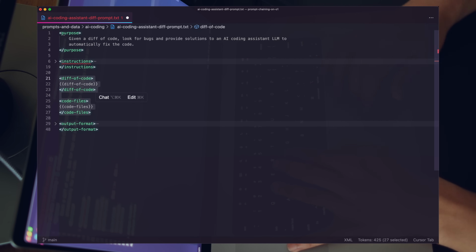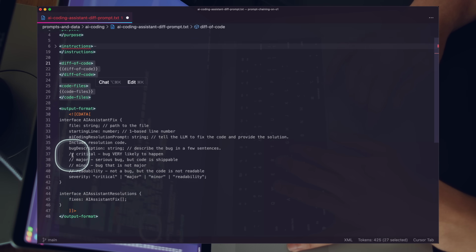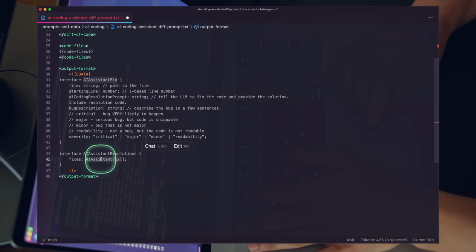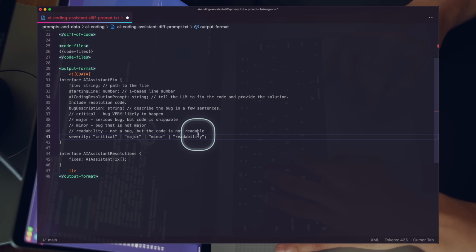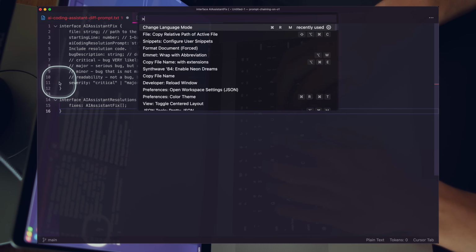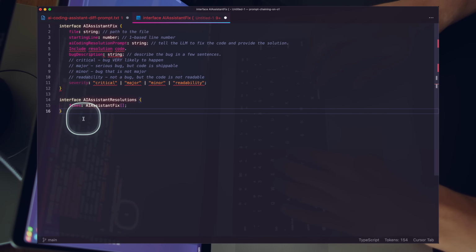There's a lot of value here in this prompt. If we look at the output format, you can see that we're specifying in TypeScript using interfaces the AI assistant fix. So we want a list of fixes. And then you can see here, and we can go ahead and just pull these out into a quick TypeScript format so it's easier to read, right?